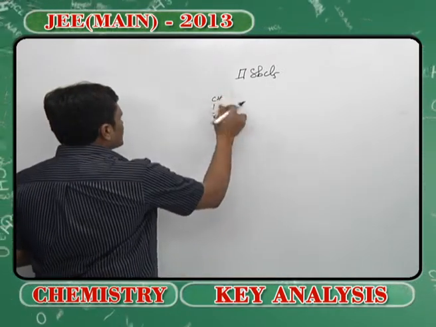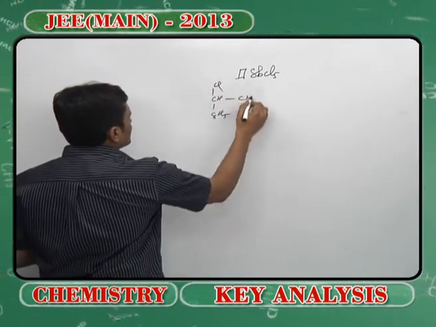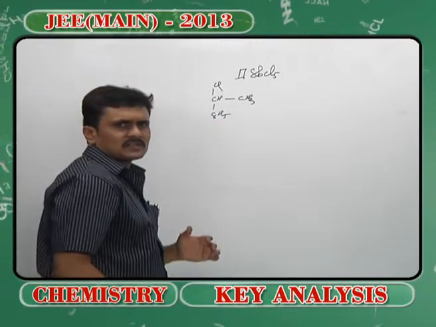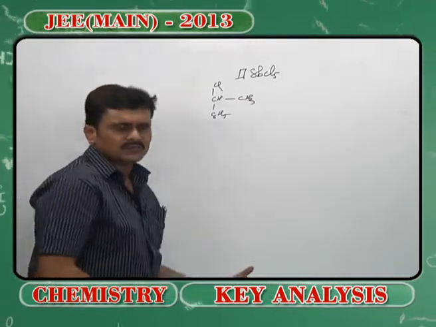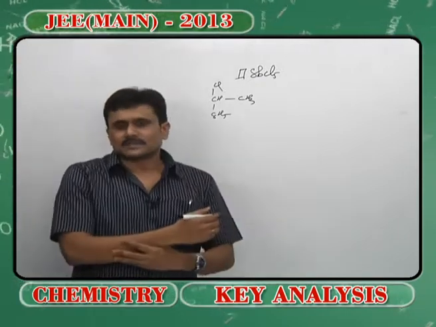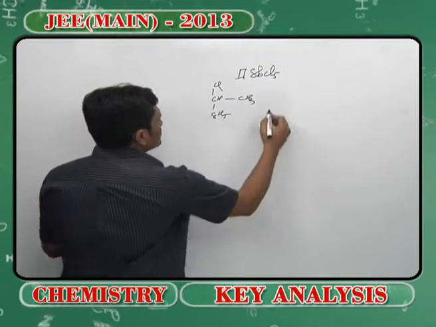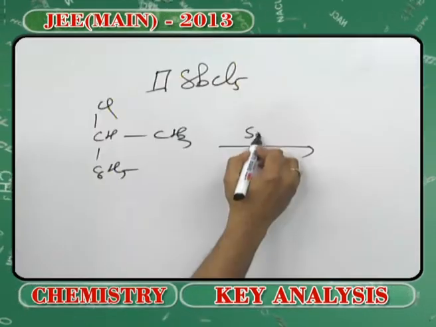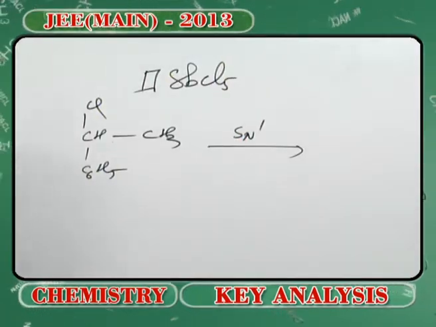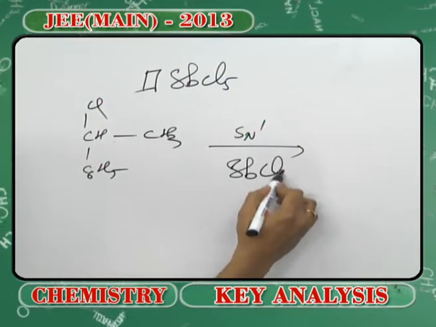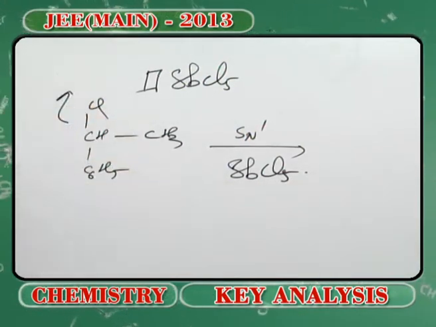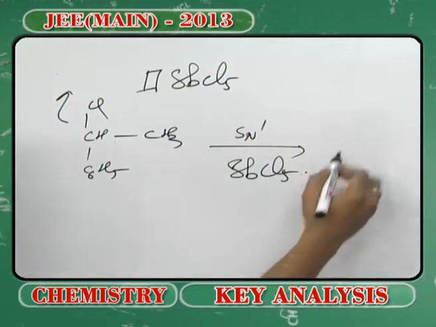I mean to say, I should keep a chlorine group here, and I am not specifying its optical isomerism here. It has been clearly given, probably it is following the SN1 mechanism. That is the reason why there is a racemization. And when there is racemization, we can say that this reaction is following the SN1 pathway, where SbCl5 is acting as a Lewis acid to abstract the chlorine to give you a carbocation.